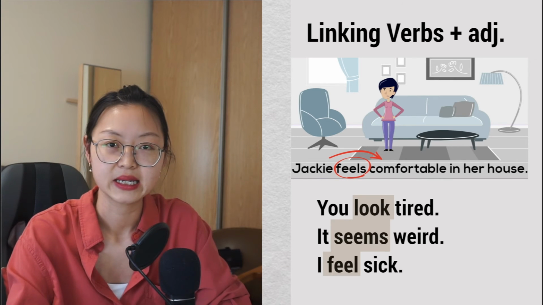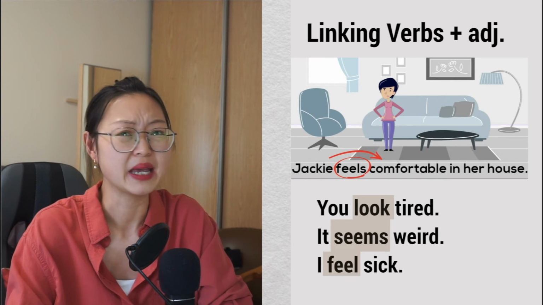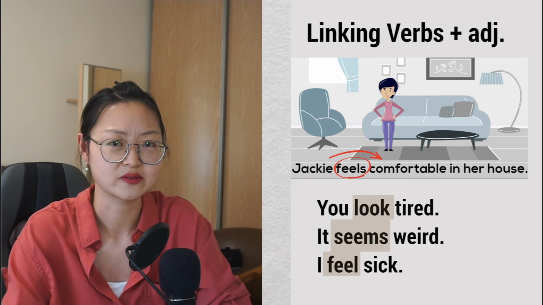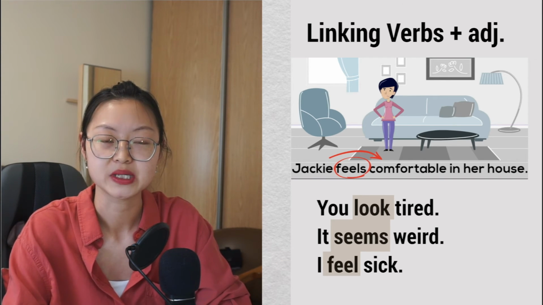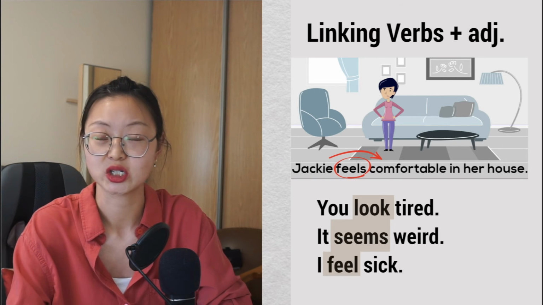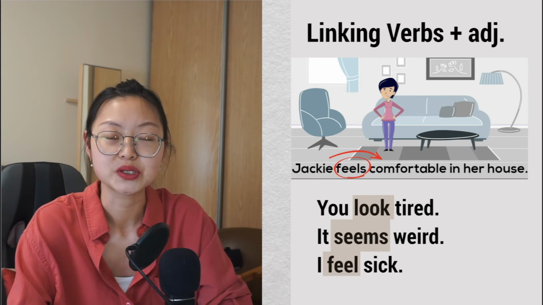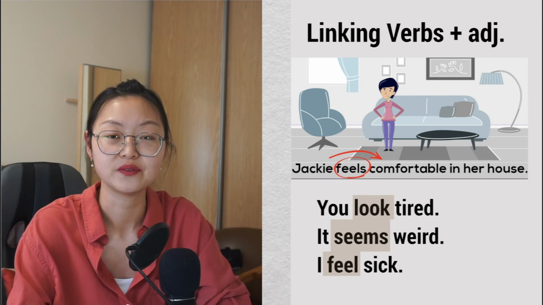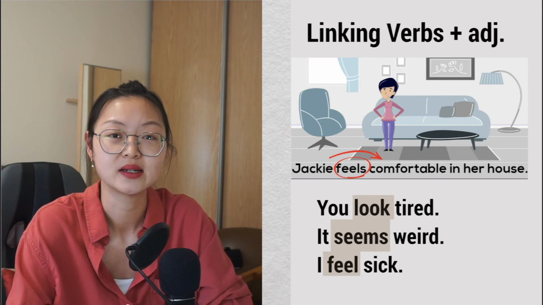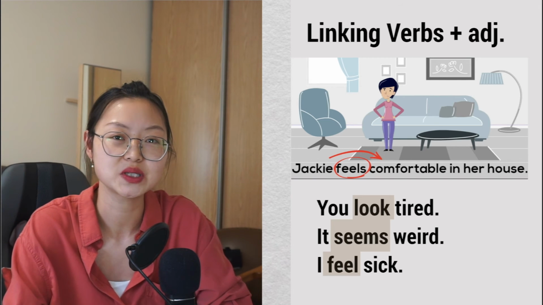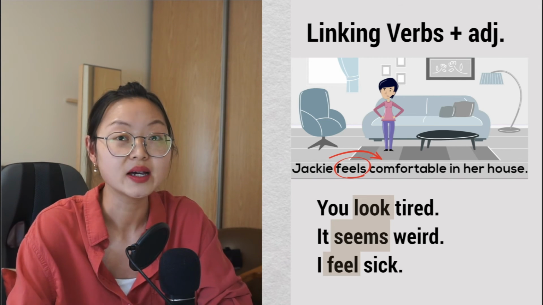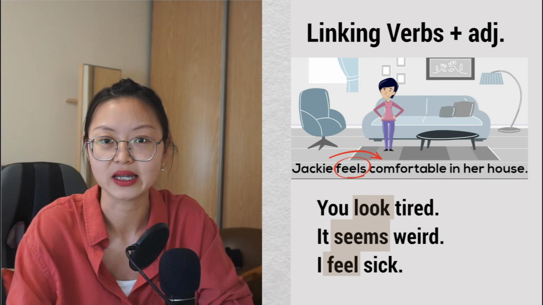When we look at linking verbs, we may be confused about action verbs and linking verbs. You have to remember, action verbs must have real actions. But linking verbs are more like how you feel, how it looks, how it seems, right? When you use those verbs, you can use them with adjectives directly.